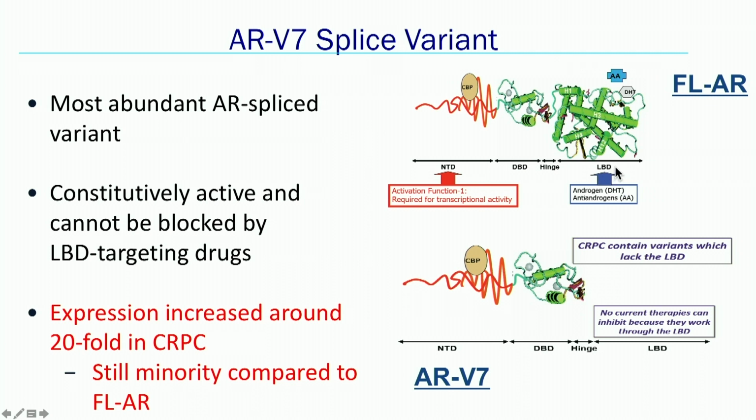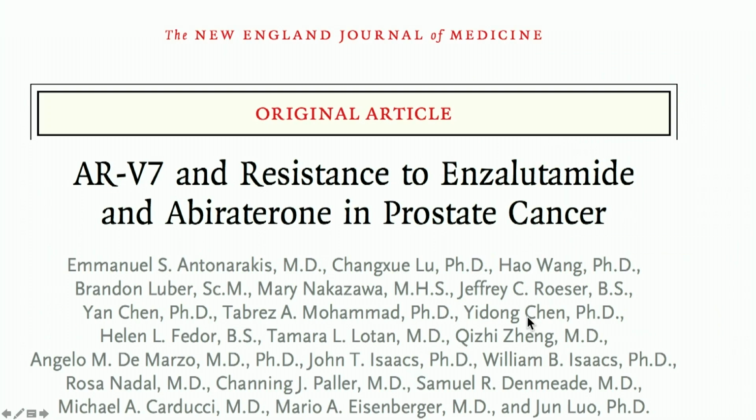This C-terminus, this ligand binding domain, due to treatment pressure selection, actually drops out. So the receptor now cannot bind androgen. You say, okay, well that should be good, right? Well, the problem is it stays constitutively active. So even though you cannot bind androgen, the receptor still stays active and you have sustained growth.